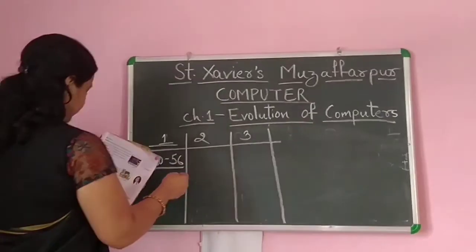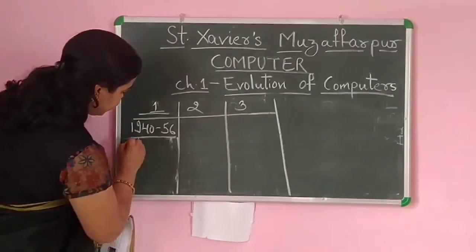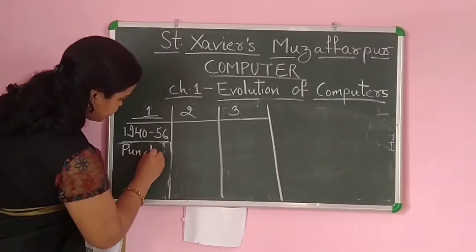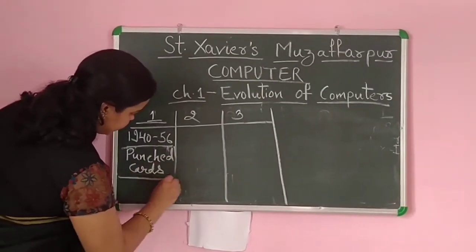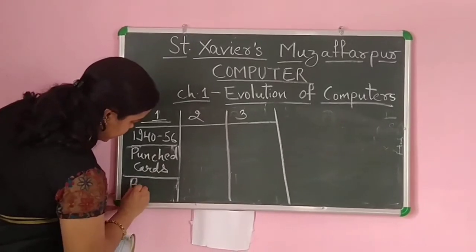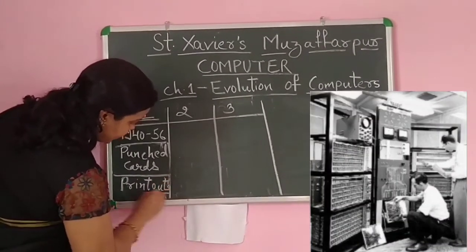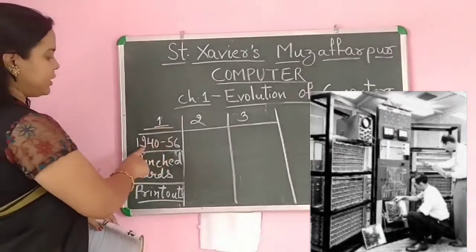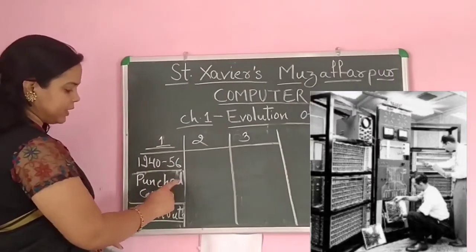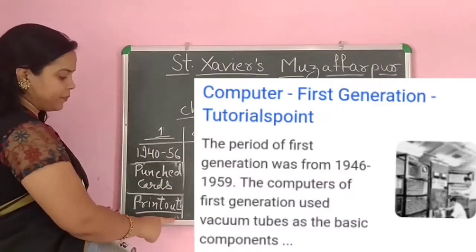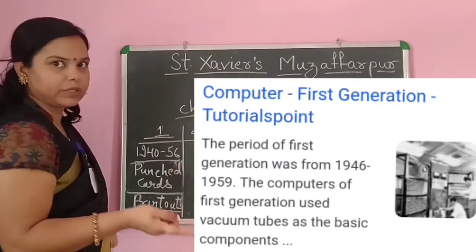In this generation, the inputs were given by punched cards, and the output came out in the form of printouts.